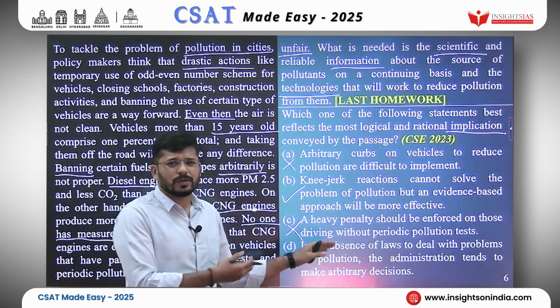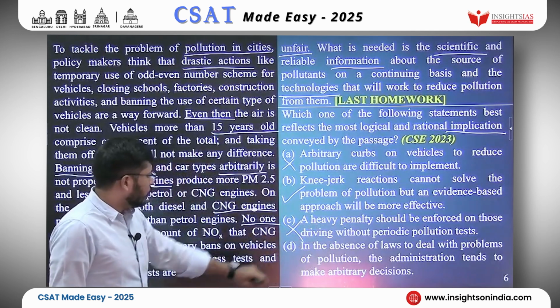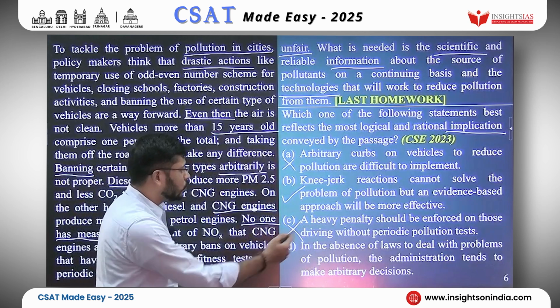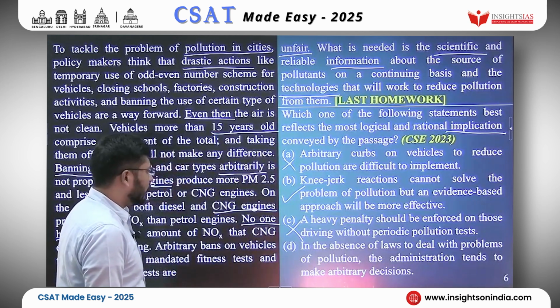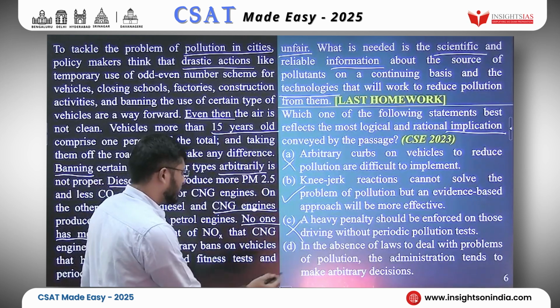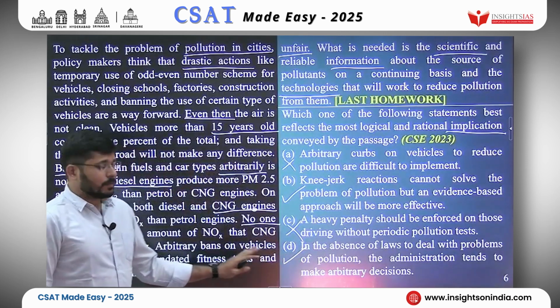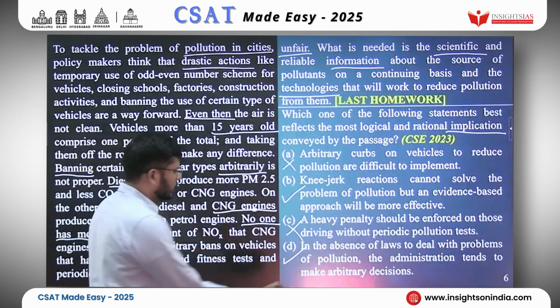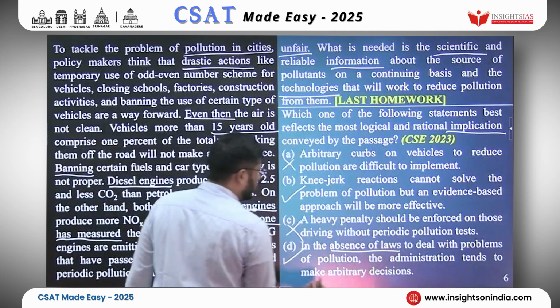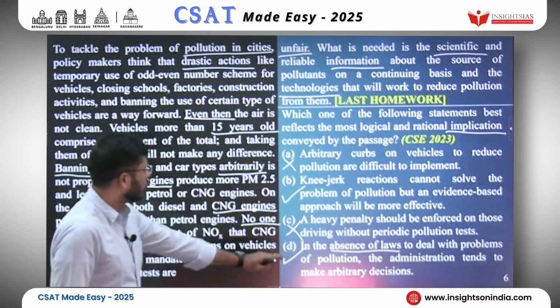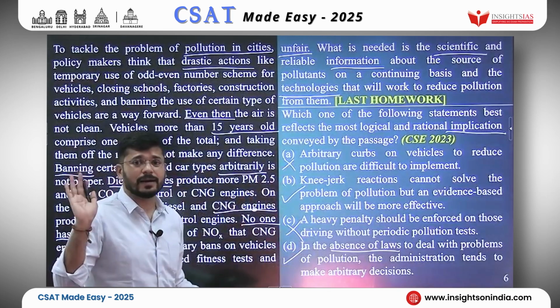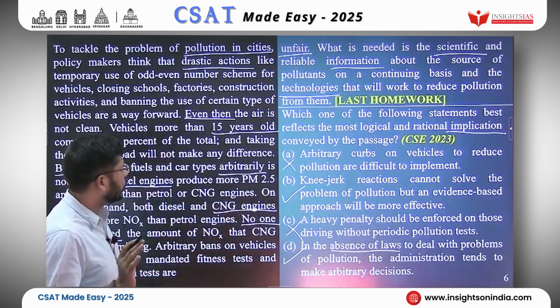There is no talk about that at all. Okay. Look at option D. In the absence of laws to deal with problems of pollution, the administration tends to make arbitrary decisions. Yes, this is in agreement. However, there is no mention of absence of laws. Still, options B and D are our final contenders, and we need to reject one of them.